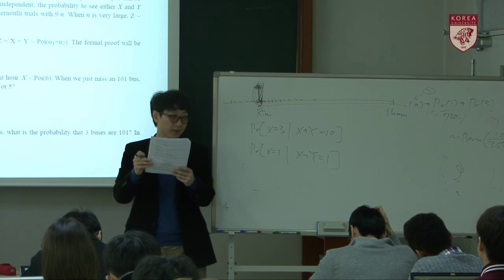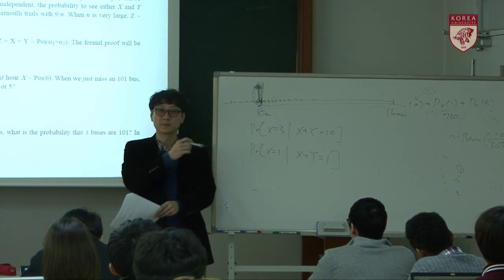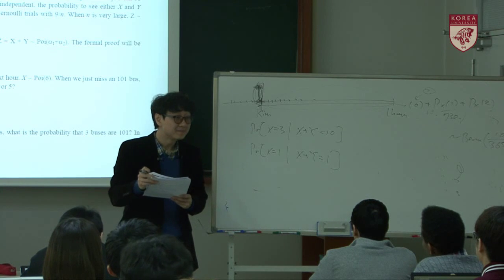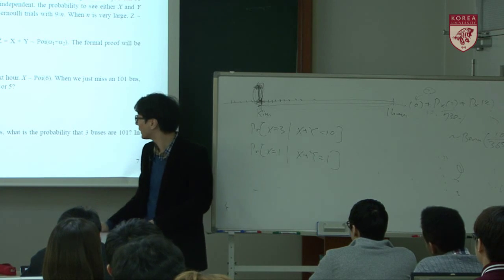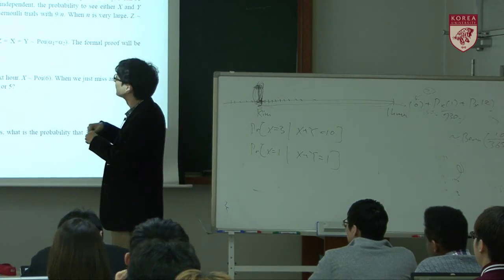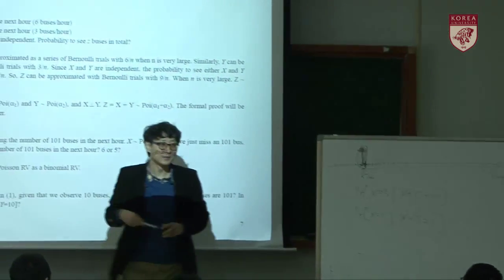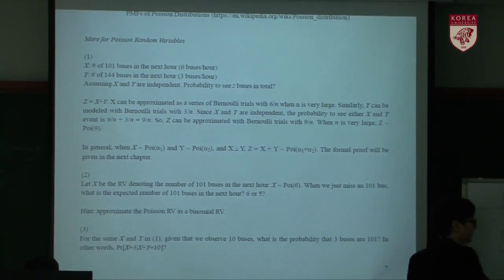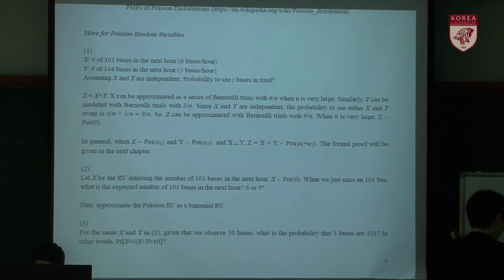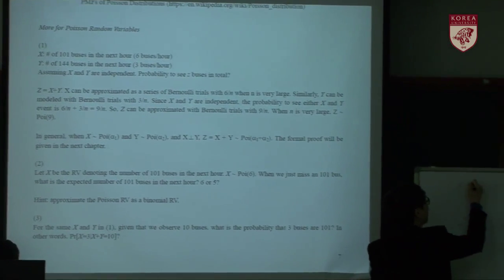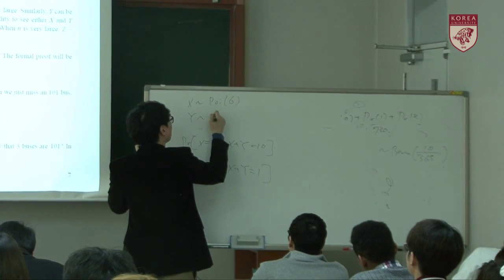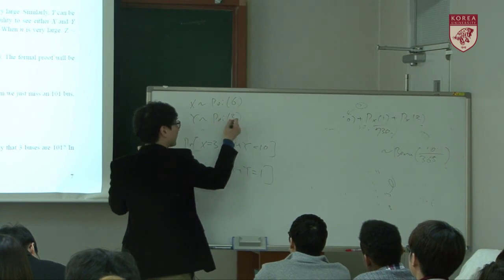So intuitively, okay, let me explain it one more time. X follows Poisson 6 and Y follows Poisson 3.